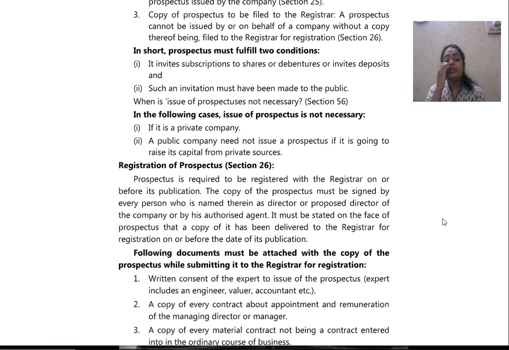Registration of prospectus is one of the important provisions because the registrar needs to know whether whatever is being told to the public is fair or whether there are some misleading statements, and whoever is responsible shall be signing the prospectus before filing it with the public.